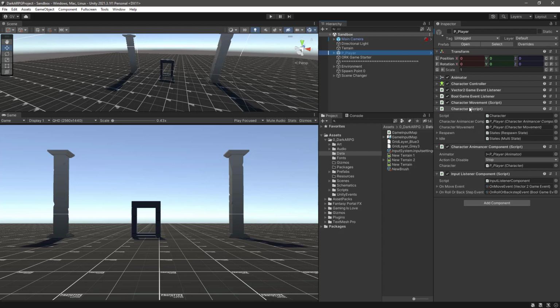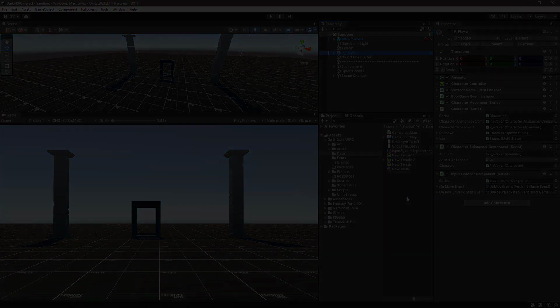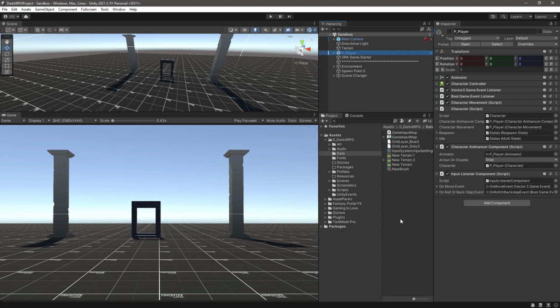So that's the reason I want to split this input component into some better logic. So let's get into it, and we are going to do a little bit of copy pasting.